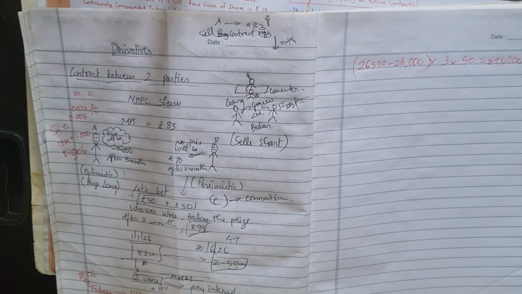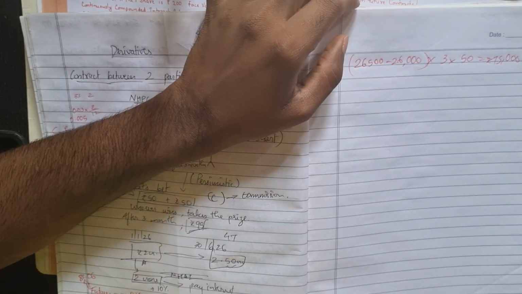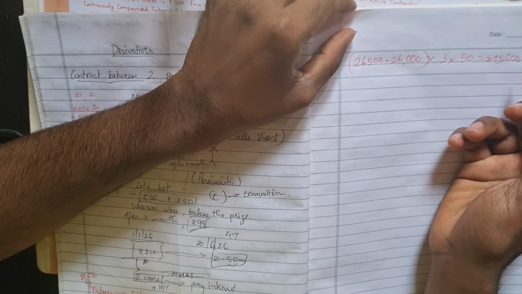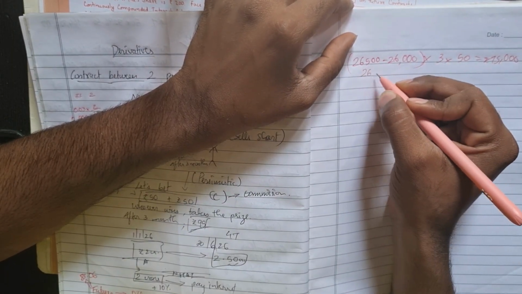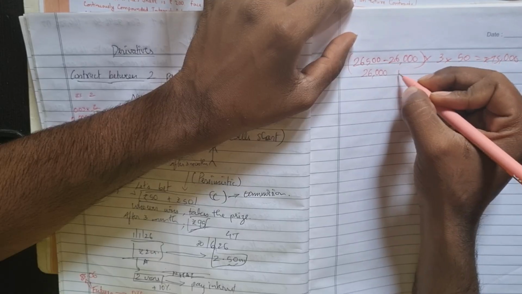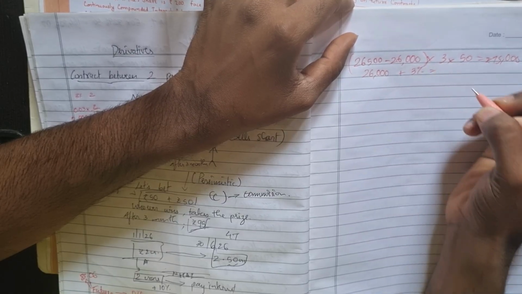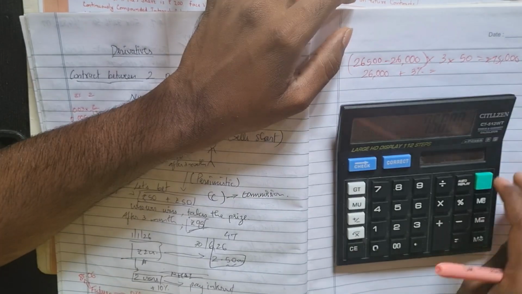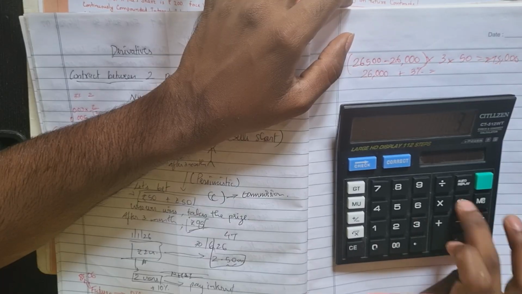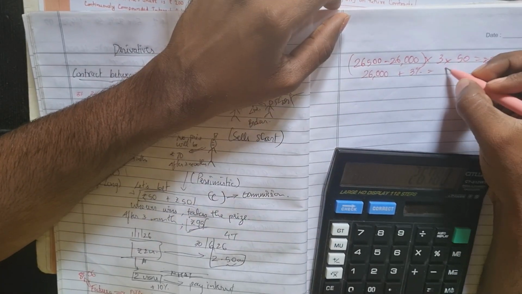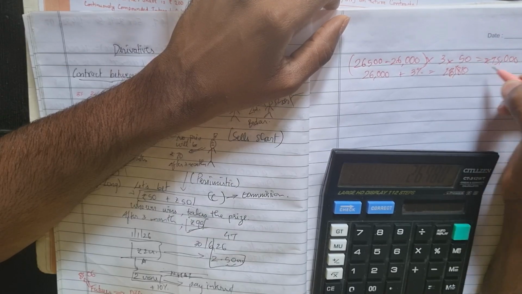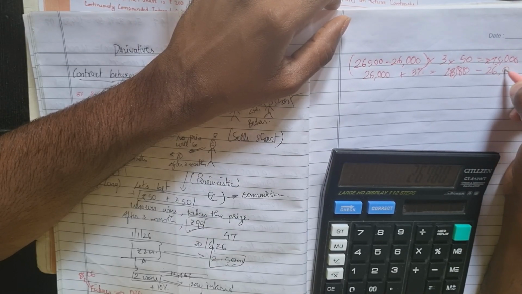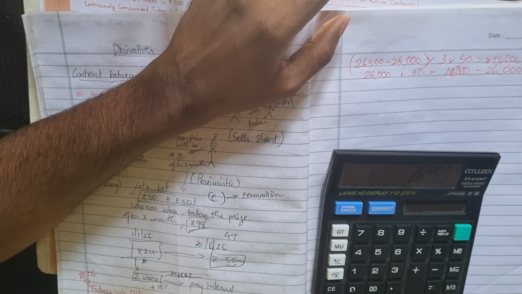If it was a percentage rise, 26,000 plus 3% increase, so it is 26,780. 26,780 minus 26,000, then we'll get profit.